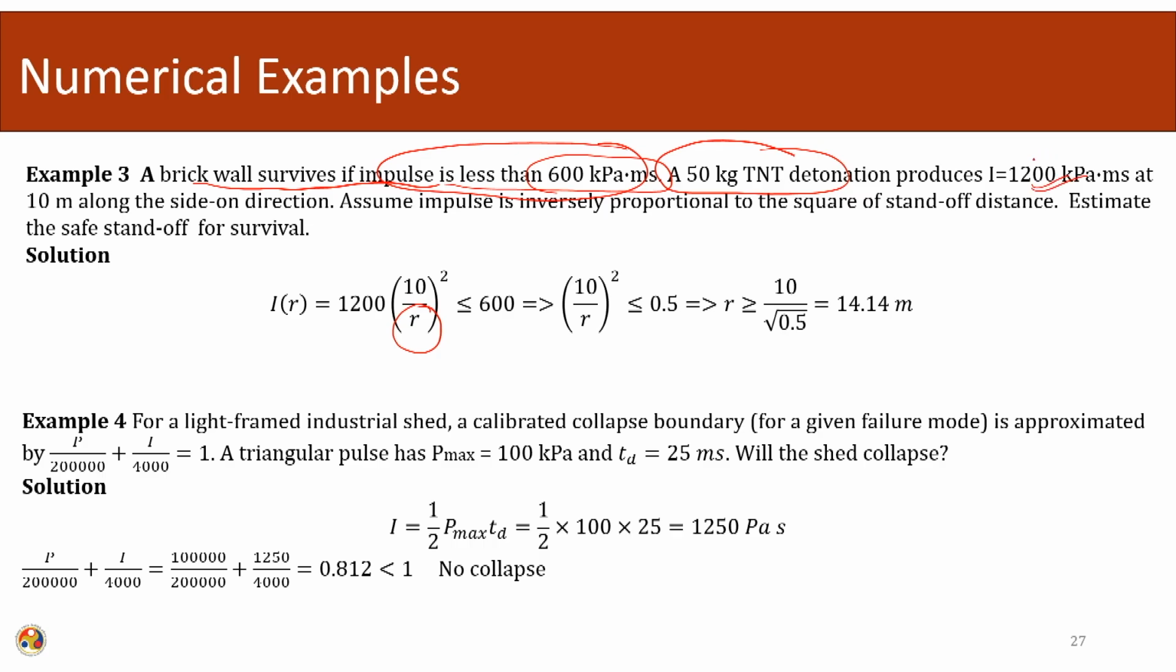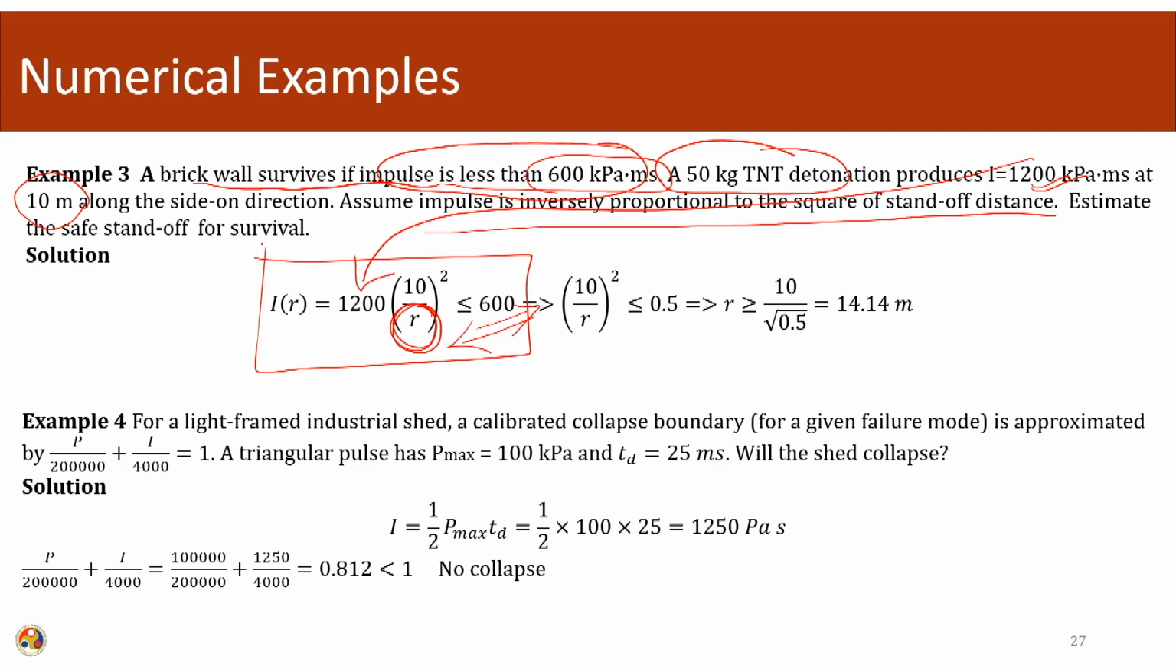So, the magnitude of the impulse is 1200, occurring at a distance of 10 meter. We have assumed that the impulse is inversely proportional to the square of the standoff distance, and the safe quantity is 600. So, we formulate this equation, and here we evaluate that if the standoff distance is more than 14.414 meter, then the structure is going to be safe.